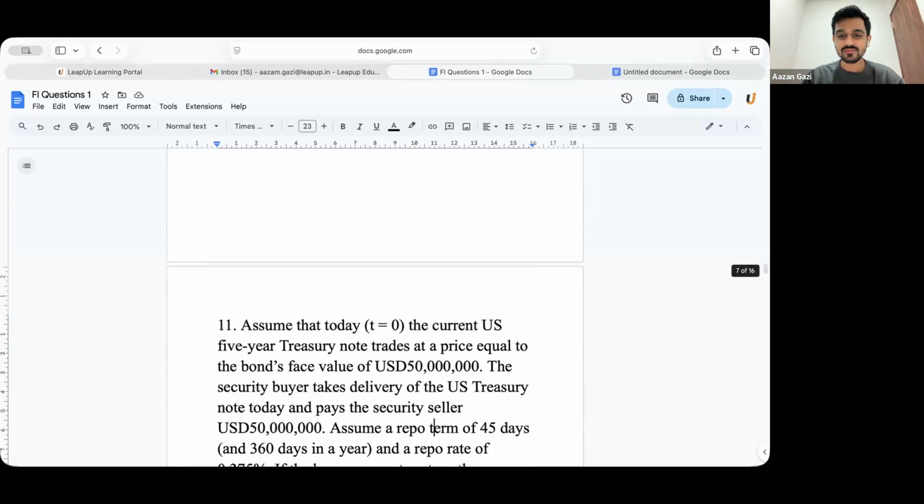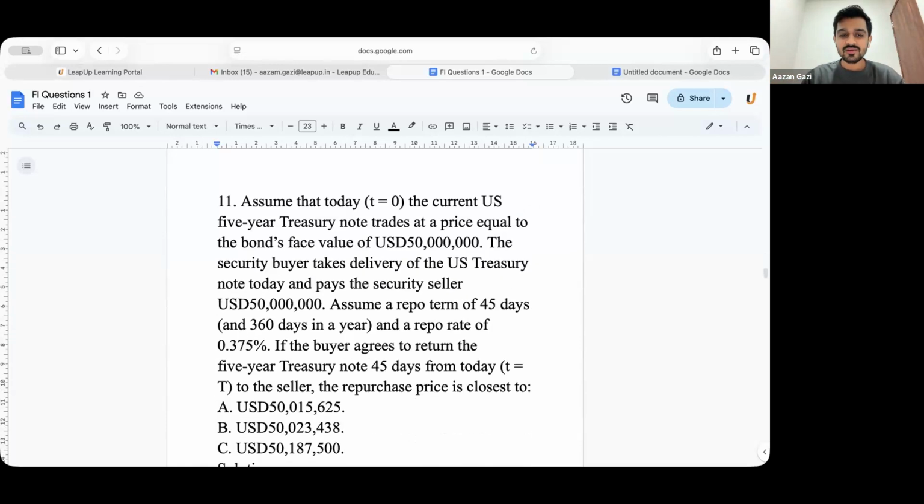Chalo, next. Repo rate. Repurchase agreement. Assume that today the current US 5-year treasury note trades at a price equal to the bond's face value of USD 50 million. The security buyer takes delivery of the US treasury note and pays the security seller 50 million. Assume a repo term of 45 days, 360 days in a year, and a repo rate of 0.375%. If the buyer agrees to return the note 45 days from today, the repurchase price is closest to what?